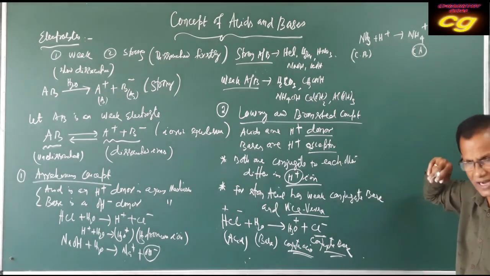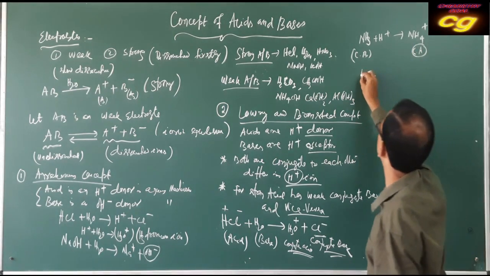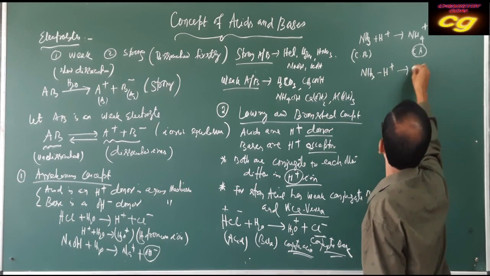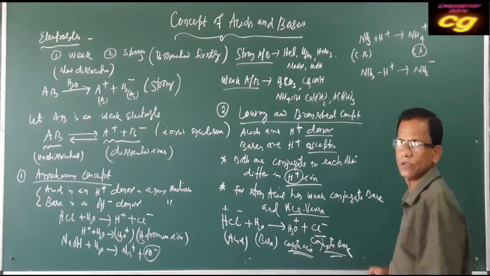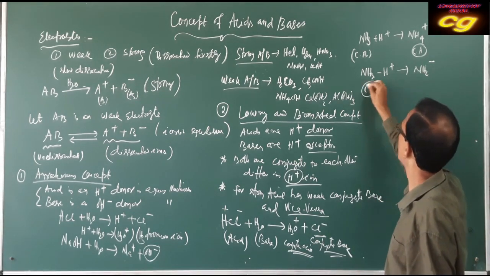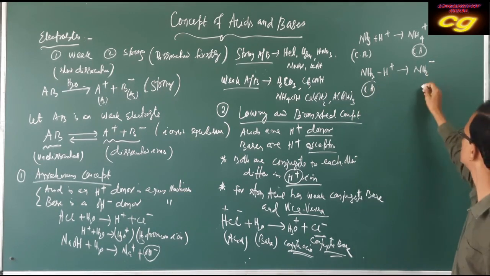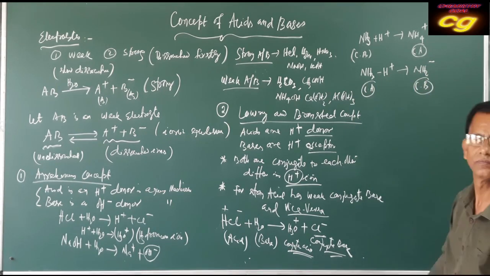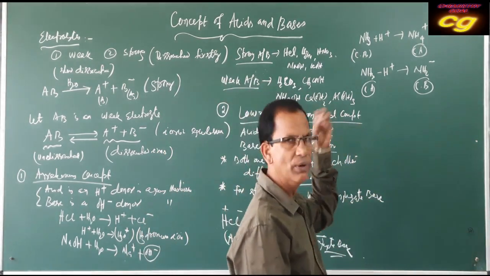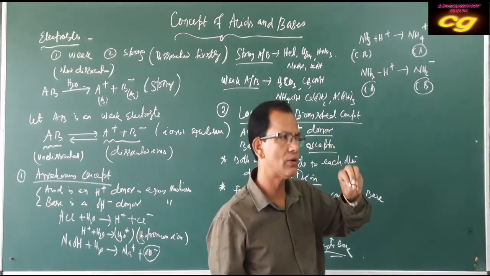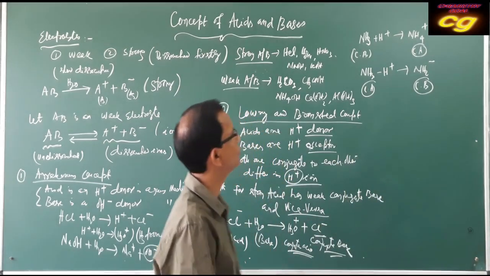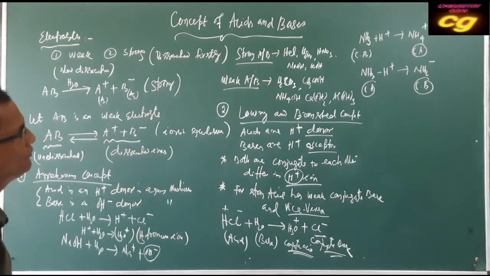If you want to write the conjugate base, suppose of ammonia, when you lose an H plus ion, then you produce NH2 minus. After losing H plus ion, the substance produced is the conjugate base. So when you want to derive the conjugate base, you remove an H plus ion. If you want to produce the conjugate acid, you add an H plus ion. This is the difference between conjugate acid and conjugate base.